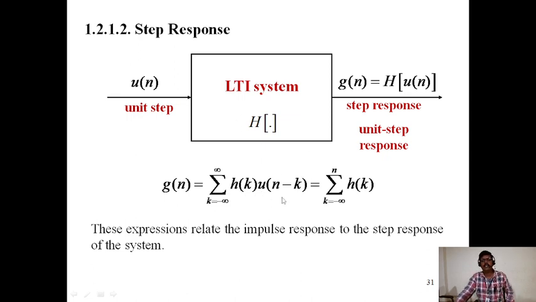Previously we used h of n minus k; here the unit step is u of n minus k. Therefore it becomes sigma k equals minus infinity to n of h of k. These expressions relate the impulse response to the step response of the system.